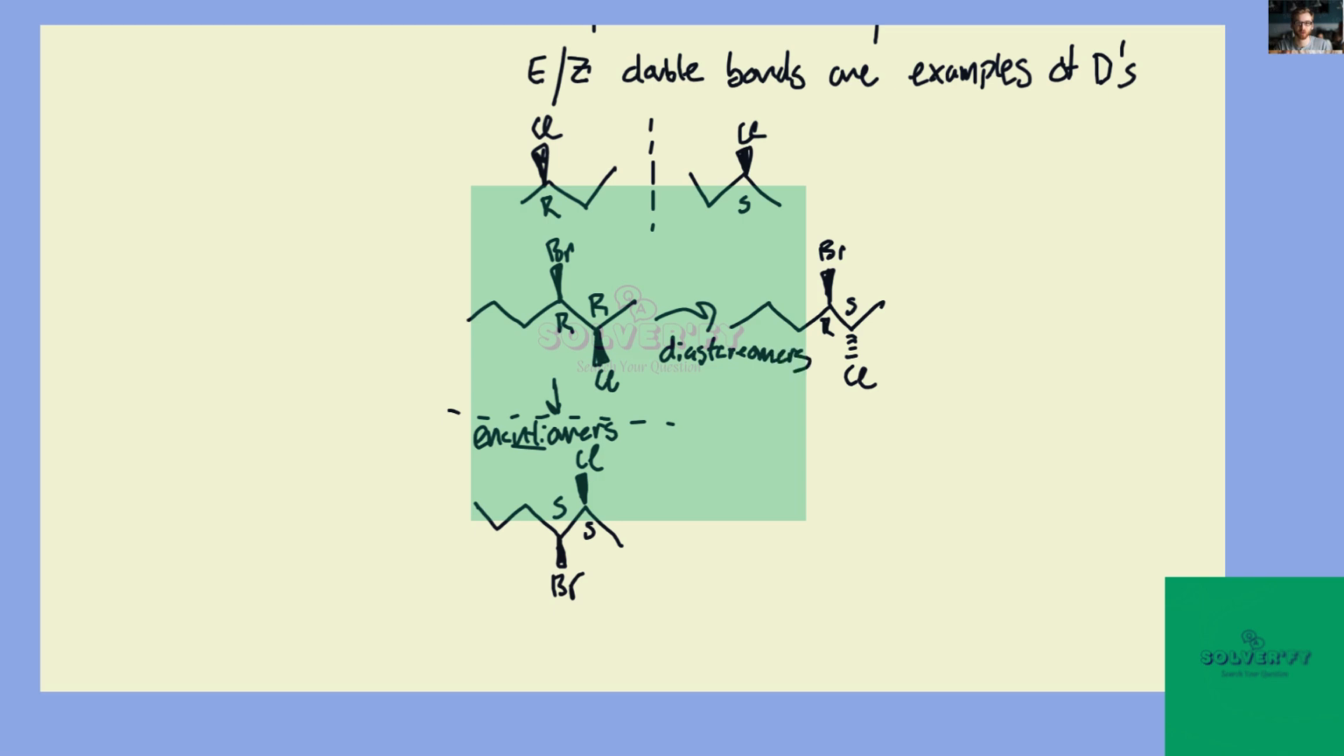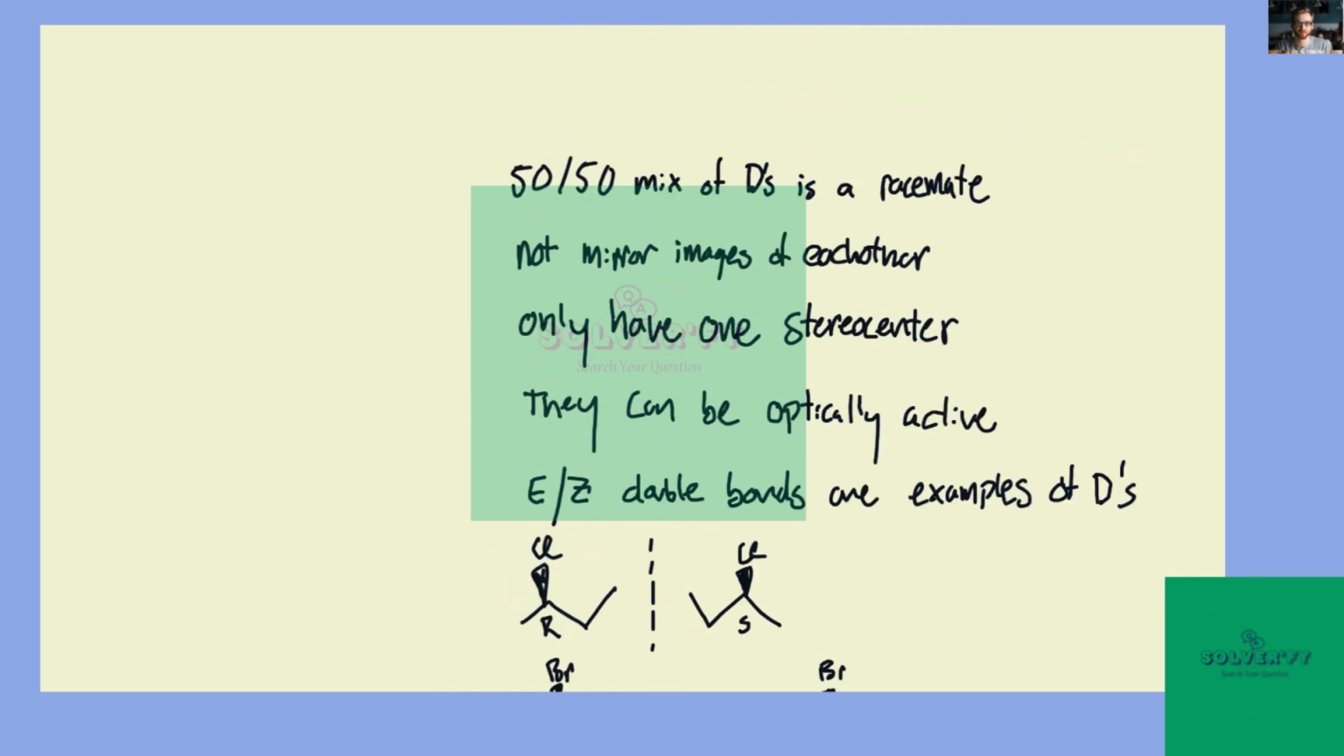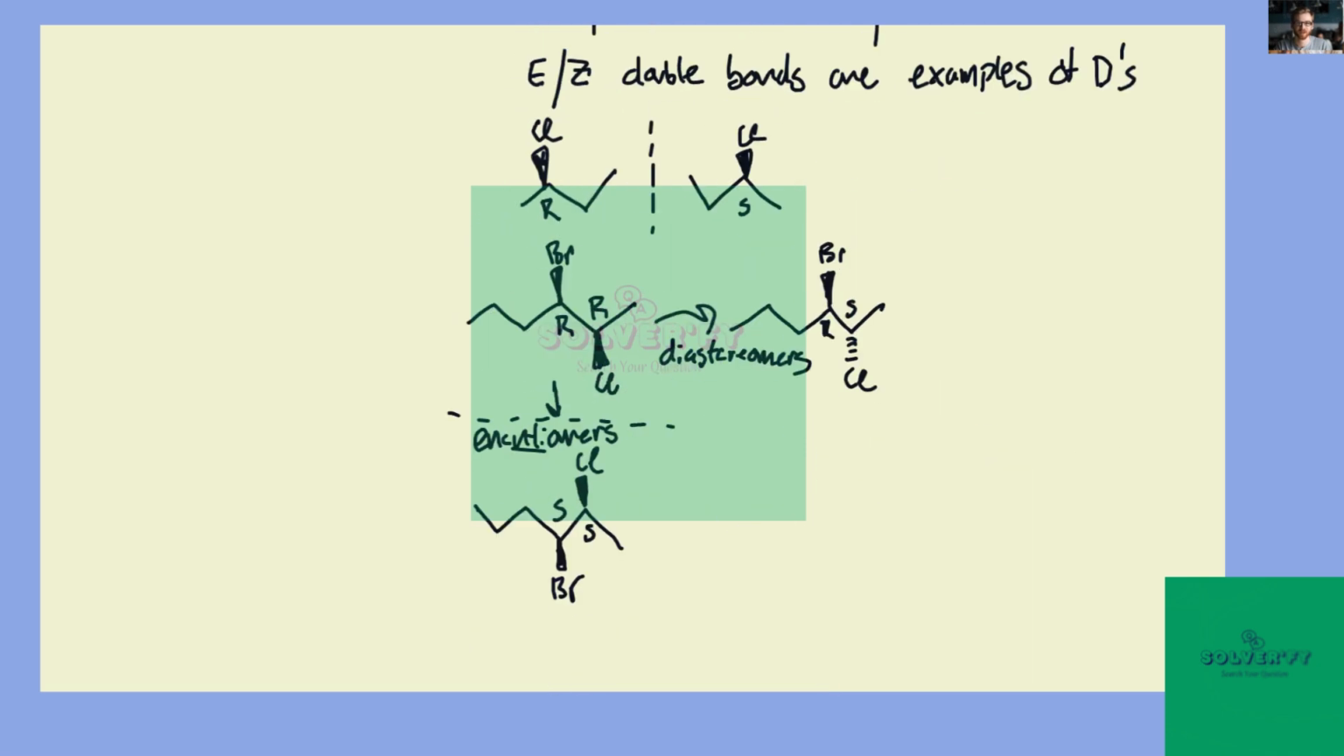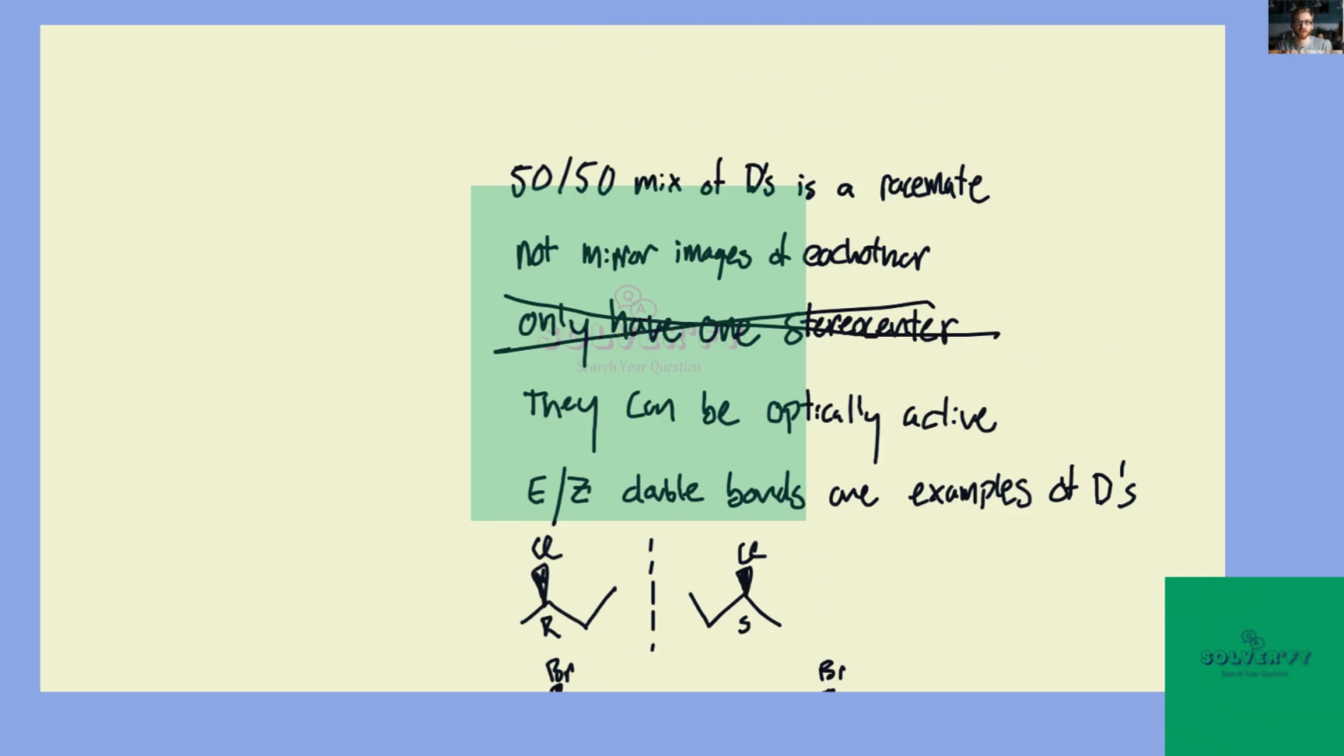Okay, so now let's revisit the question. Do they have only one stereocenter? No, that's impossible. They must have at least two. Are they not mirror images of each other? Well, we know this is true, right? Because if they were mirror images of each other, they would be enantiomers. So by definition, diastereomers can't be mirror images of each other. That's probably the answer. Is a 50-50 mix of diastereomers a racemate?